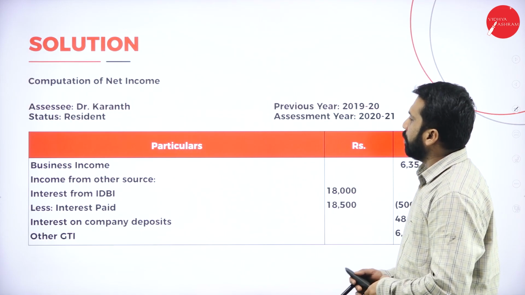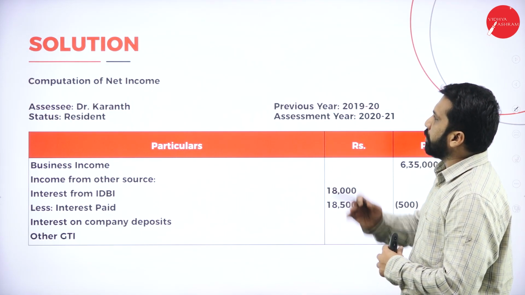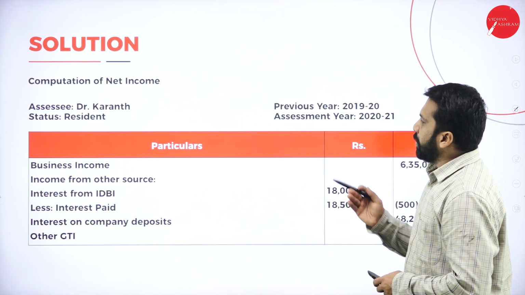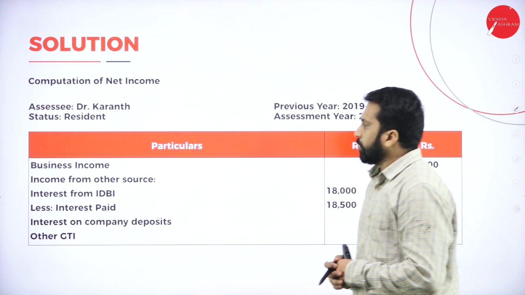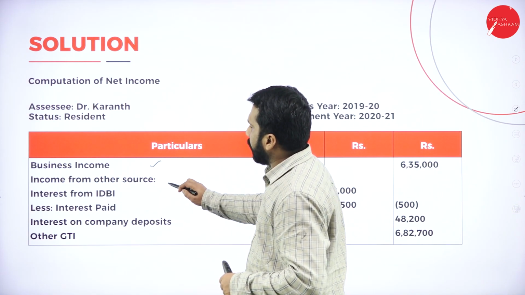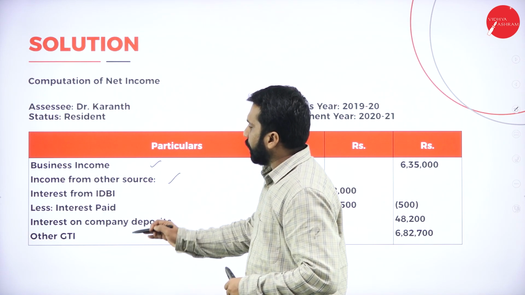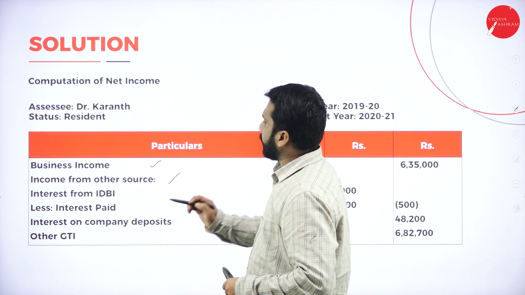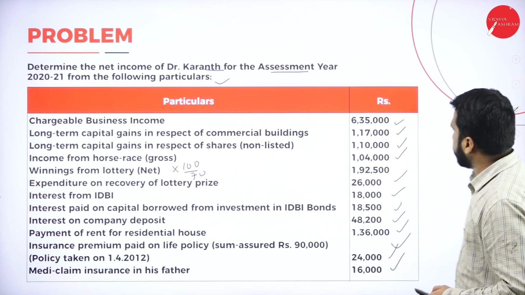Now, all the information is given. We'll go with the solution. We'll go with your total income. What is your total income? Business income, other source. Like that, we'll go one by one. And like this, business income. What is your business income?